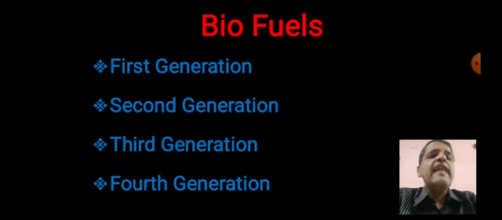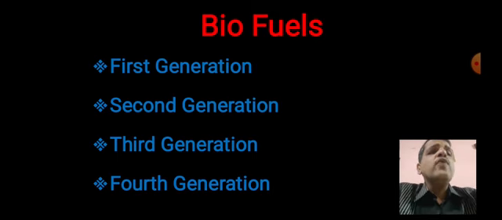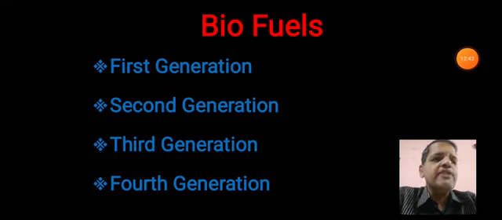After this I would like to go towards biofuels. Now all of you know petrol, diesel, natural oil, those are going to be exhausted after some days. Their sources are limited. So we have to use natural fuels, biofuels. Certain generations of those biofuels are there, about which a question may come.